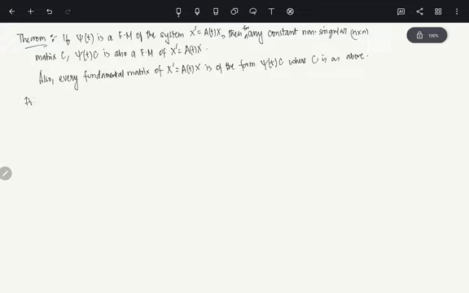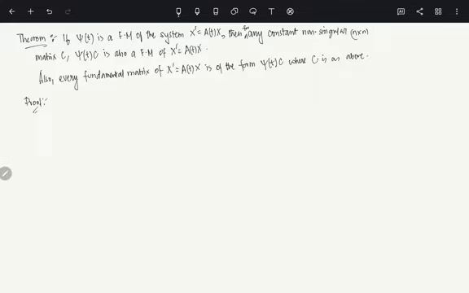So what is the theorem? It's very simple. There is a principal fundamental matrix and there are other fundamental matrices depending on the basis which you choose. Given a system, you can have infinitely many fundamental matrices depending on what basis you are choosing. What is the principal fundamental matrix? It is the matrix of solutions you get if you choose the standard unit basis elements e1, e2, up to en.